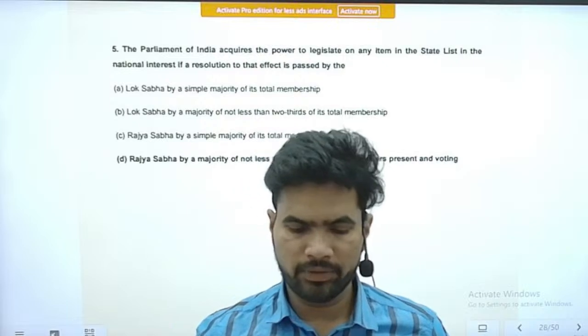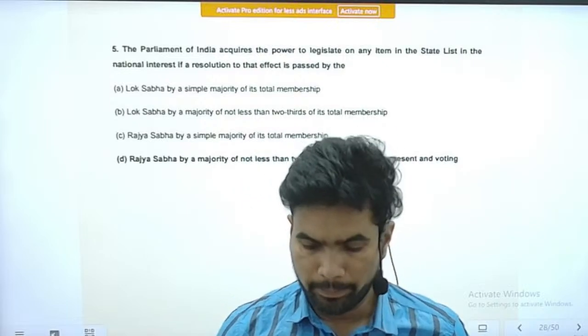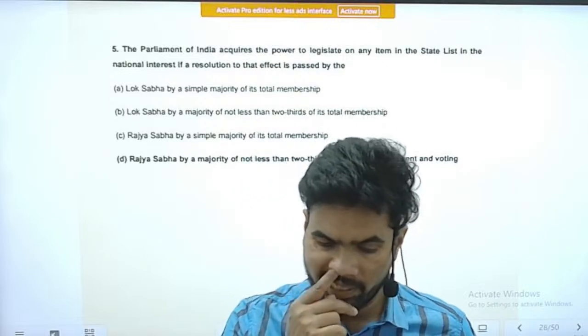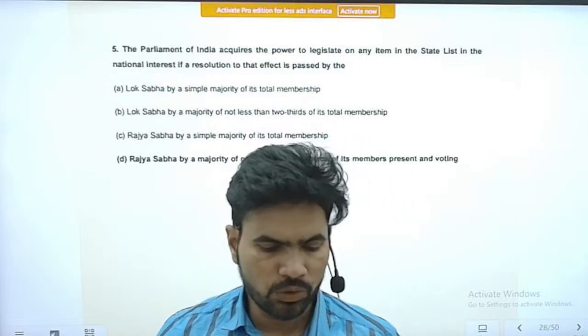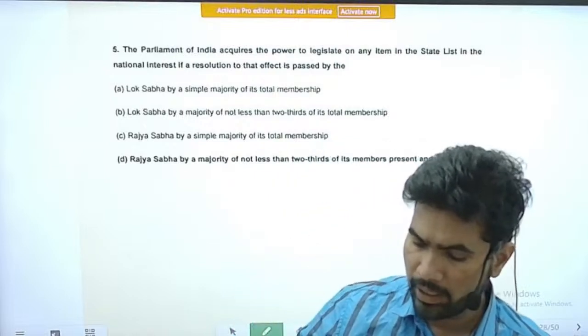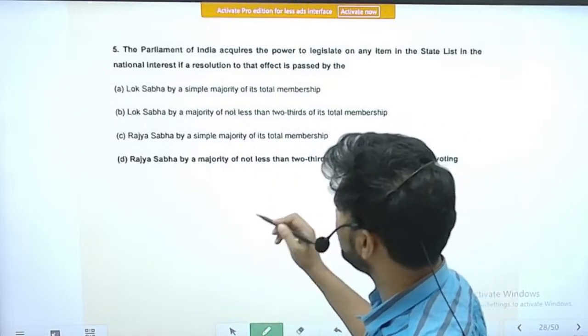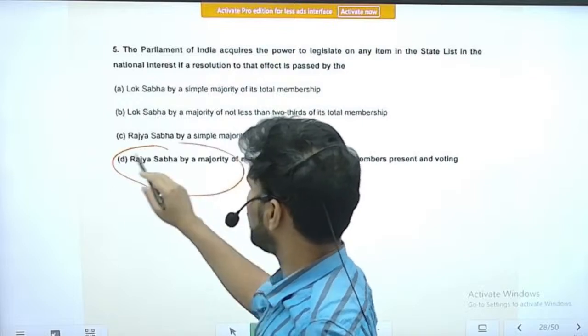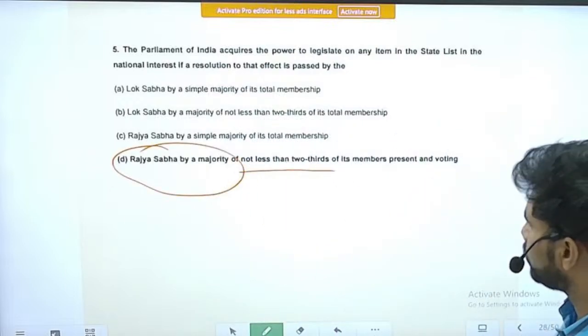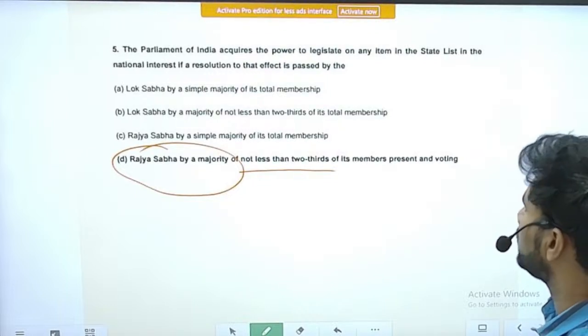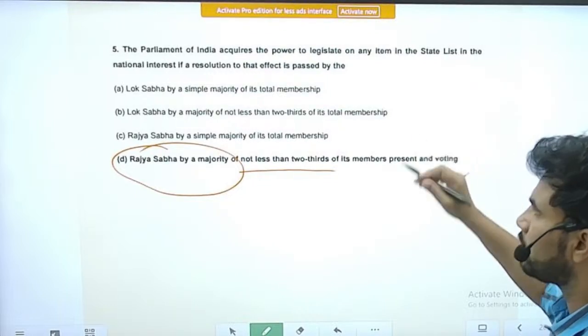The Parliament of India acquires the power to legislate on any item in the state list in the national interest if a resolution to that effect is passed by... this is the exclusive power of the Rajya Sabha. It passes a resolution by a majority of not less than 2/3 of its members present and voting. So then that becomes possible.